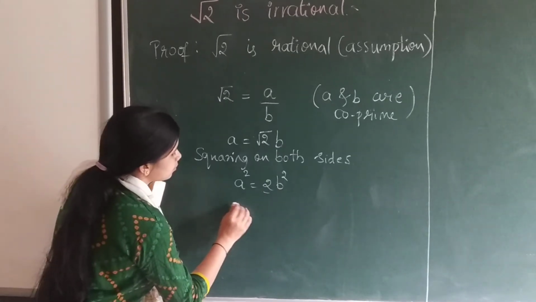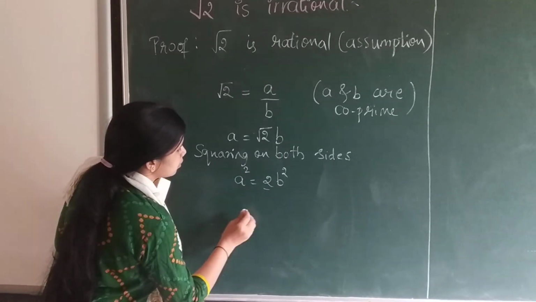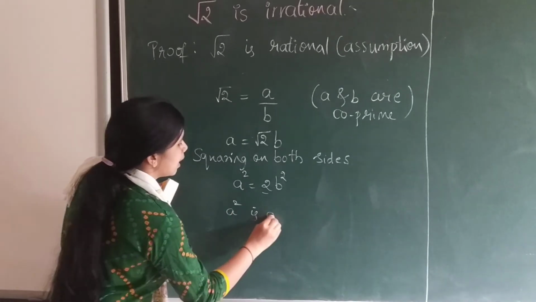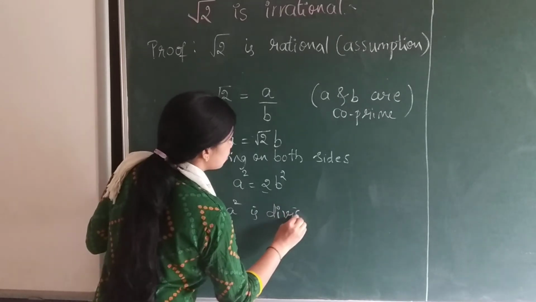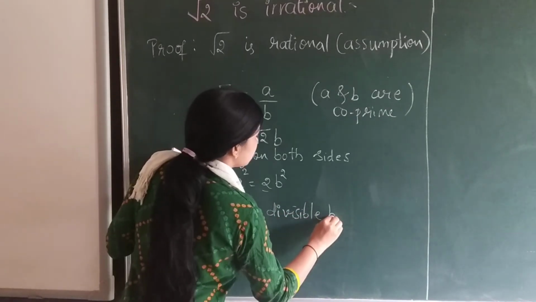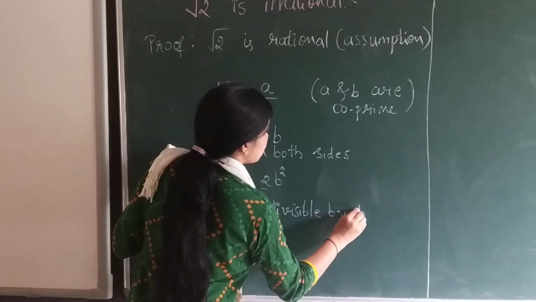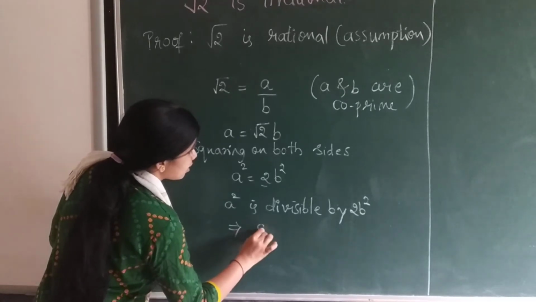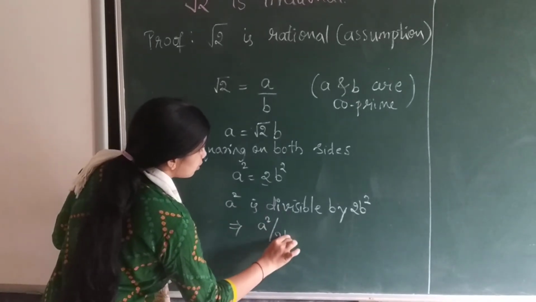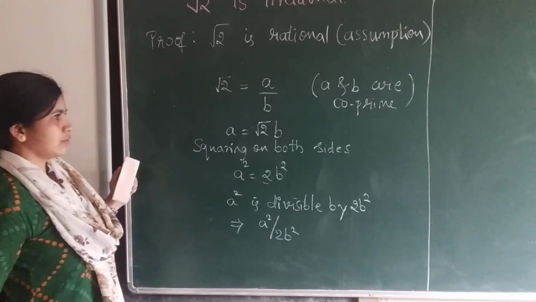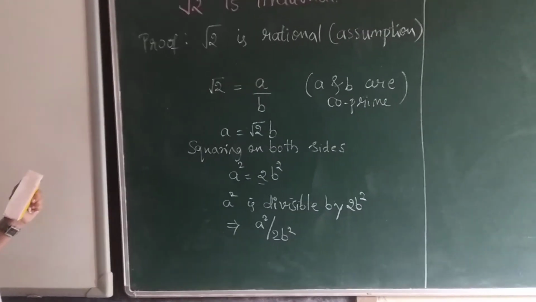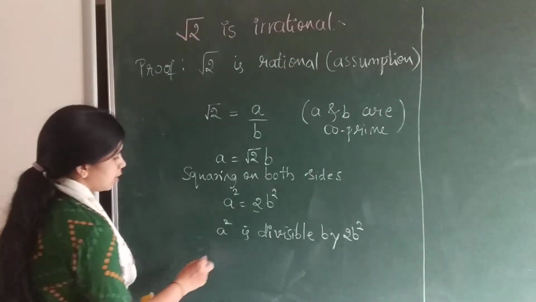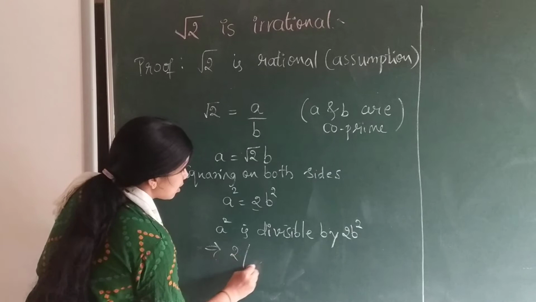Then a square is divisible by 2b square. This implies that here 2 divides a square.